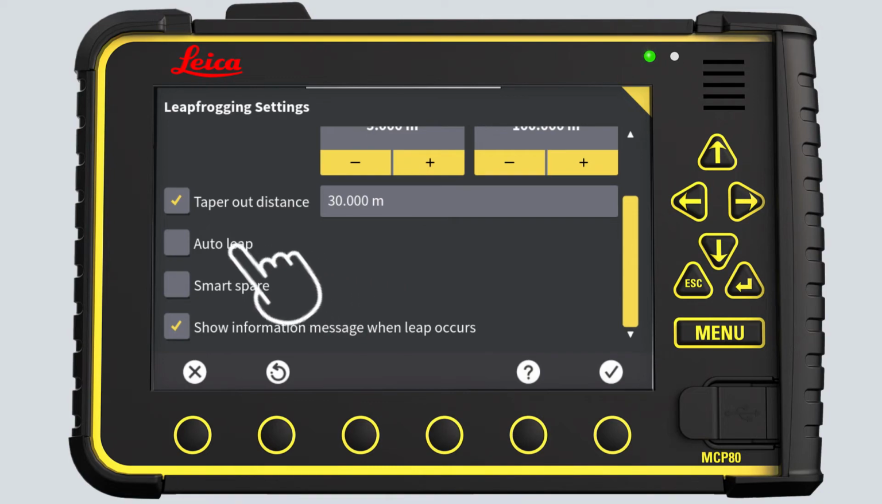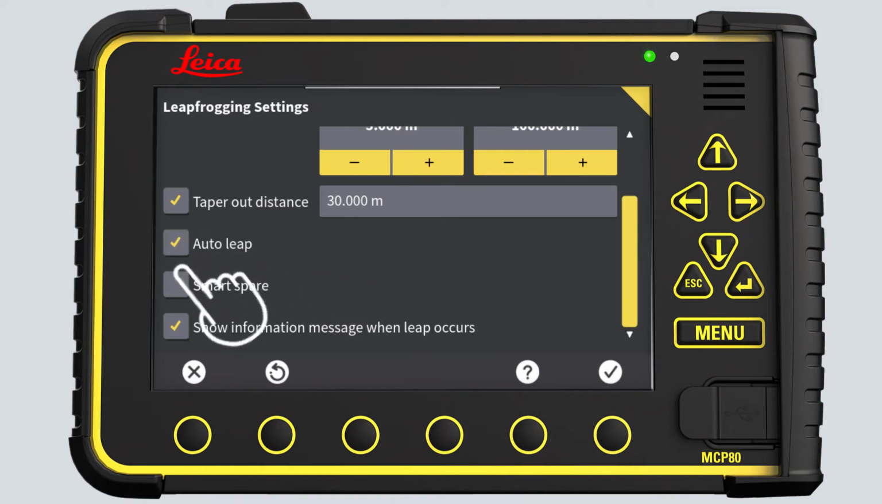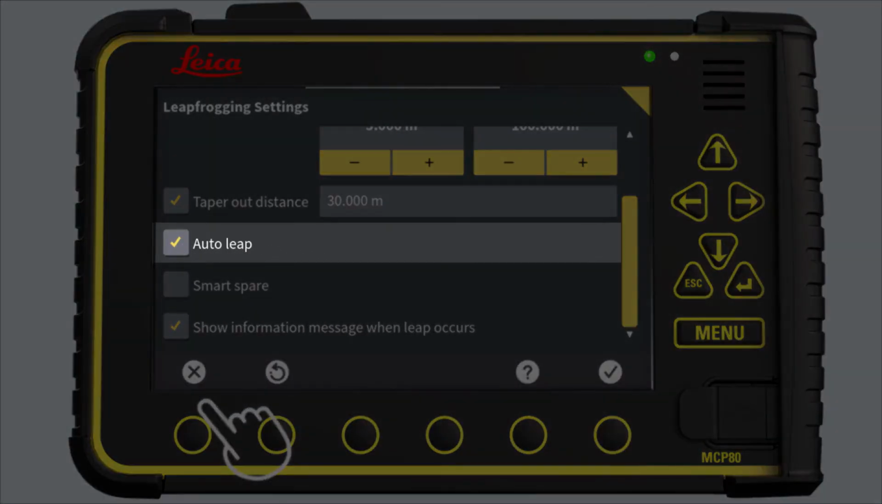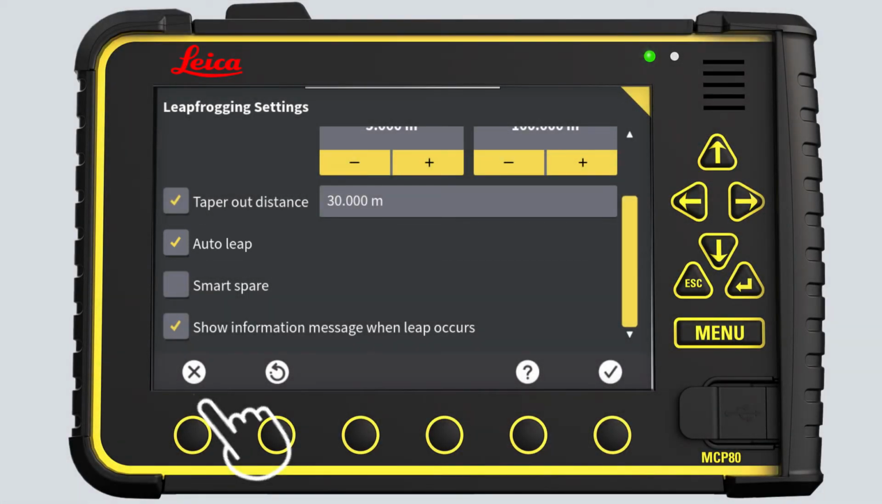Here you enable autoleap. This means that if something blocks your primary or secondary total station, the battery is empty, or maximum distance exceeded, the spare total station will automatically take over with no further action on your part. We recommend always using autoleap. Here you can enable Smart Spare. If you want to learn more about Smart Spare, please see the how-to video about that feature.